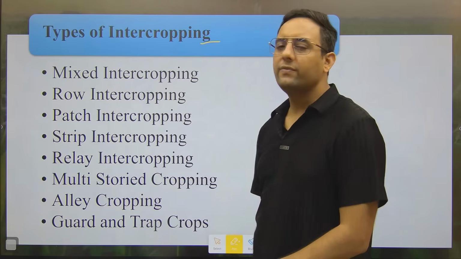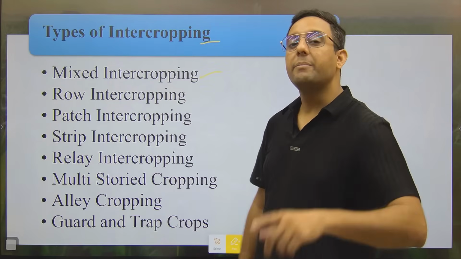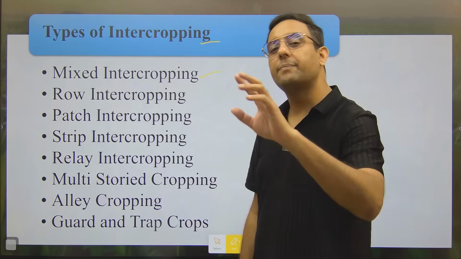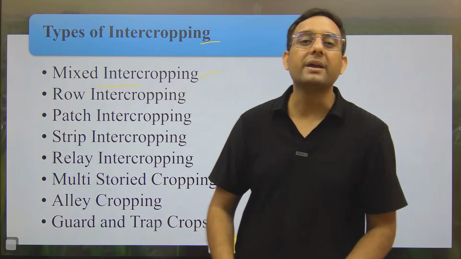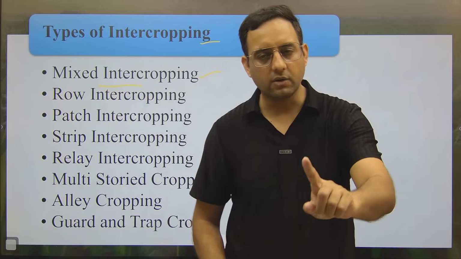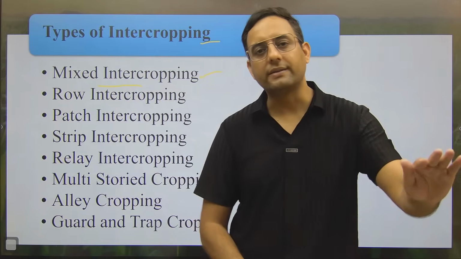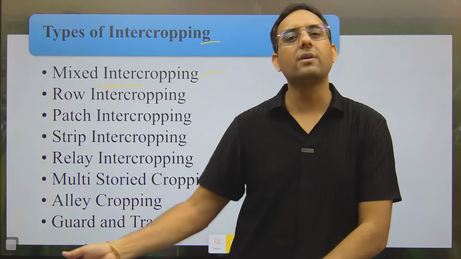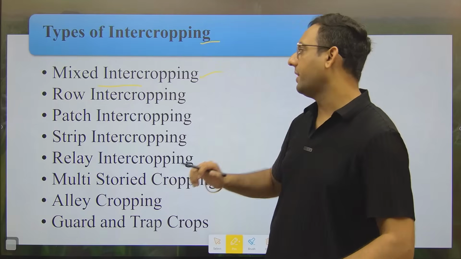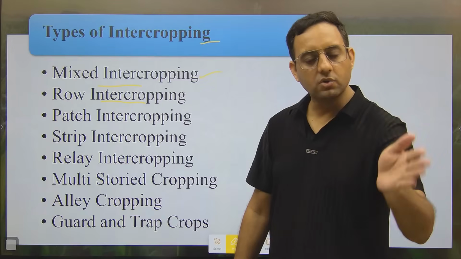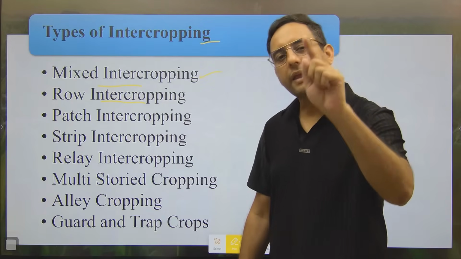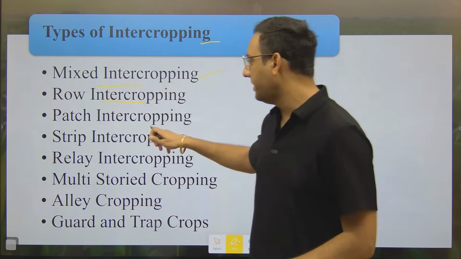But few different examples are there. Sometimes mixed cropping is considered as the part of intercropping because mixed cropping is written as mixed intercropping. So mixed intercropping and mixed cropping is totally same. Mixing of the seed and broadcasting it without the arrangement is known as mixed intercropping. Then row intercropping means growing in between the rows. So in between the row to row distance, if you are growing crop, it will be known as row intercropping.